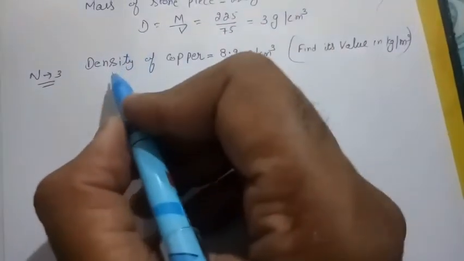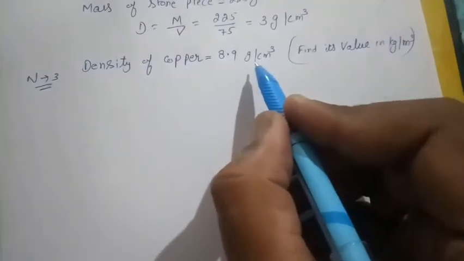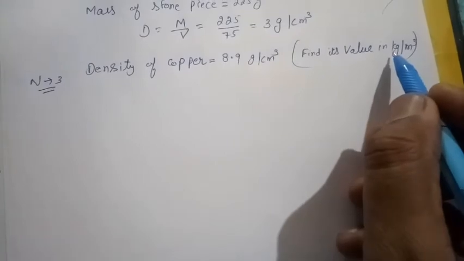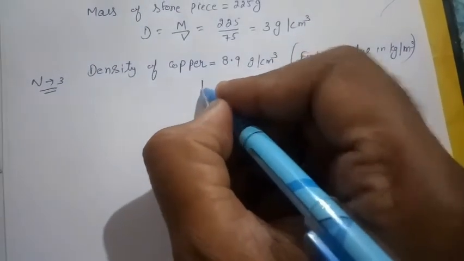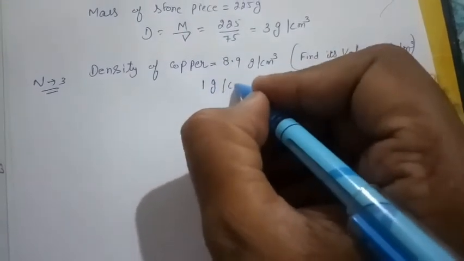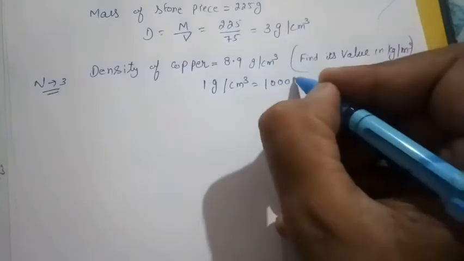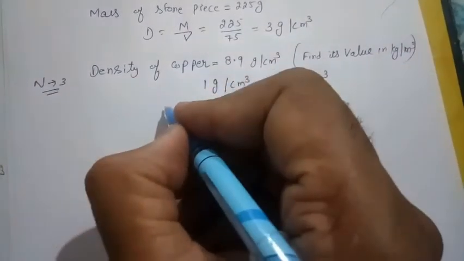In the third numerical, they are giving the density of copper equal to 8.9 gram per centimeter cube, and we have to find its value in kilogram per meter cube. This is once again very simple. As we know, 1 gram per centimeter cube equals 1000 kilogram per meter cube.